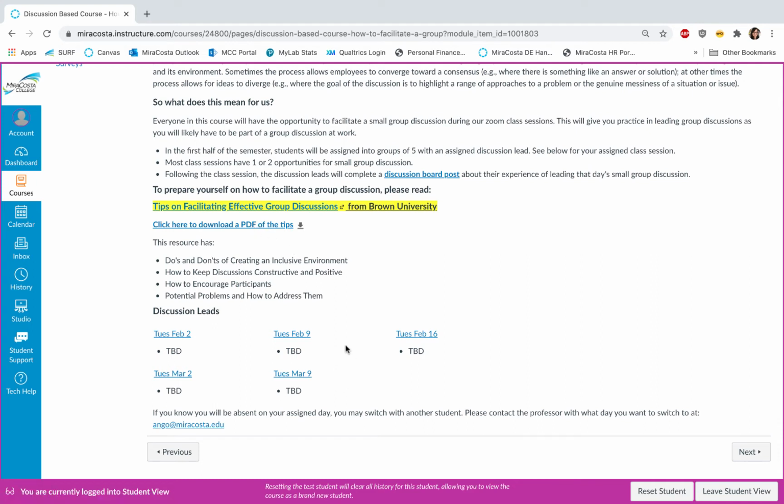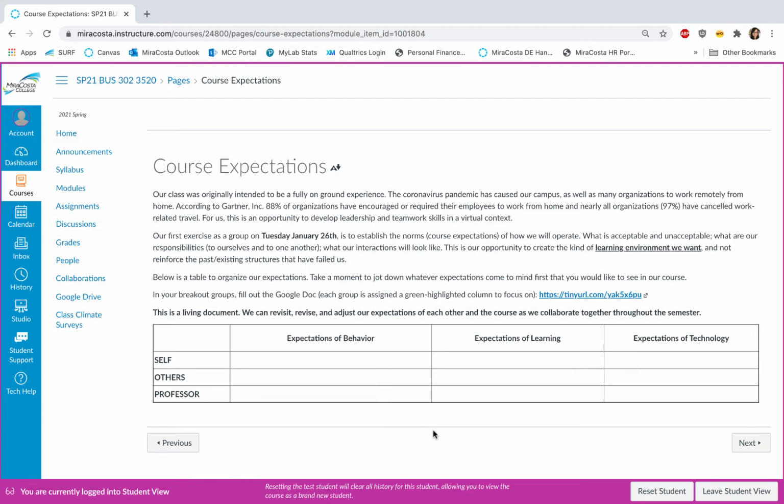So once the student names are posted here, make sure to take a look, and if the dates conflict with something in your schedule, you can always switch with another student. On the first day of class, we'll be doing an exercise in breakout rooms to establish course expectations. So that's this page here.